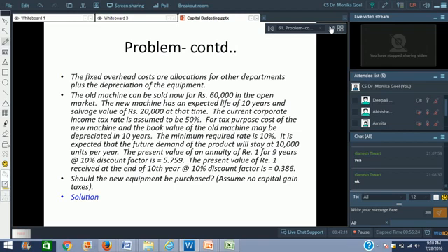It is expected that the future demand of the product will stay at 10,000 units per year. So whether you keep the new machine or the old machine, the demand of the product would remain only 10,000 units per year. So the number of units will not change. The present value of an annuity of rupee 1 for 9 years at 10% discount factor is 5.759. The present value of rupee 1 received at the end of the 10th year at 10% discount factor is 0.386. Should the new equipment be purchased? Assume no capital gain taxes.